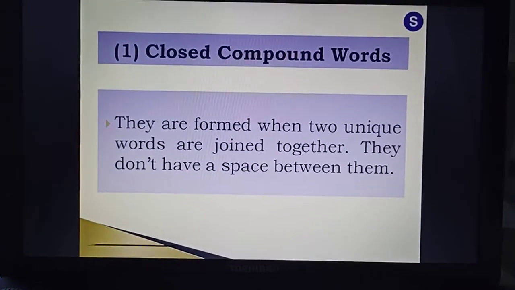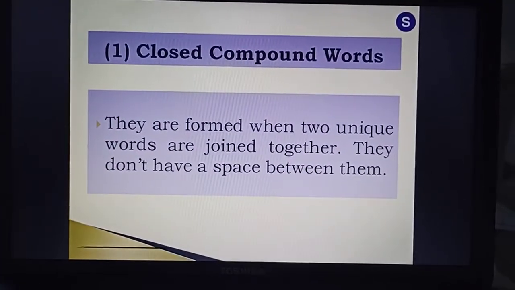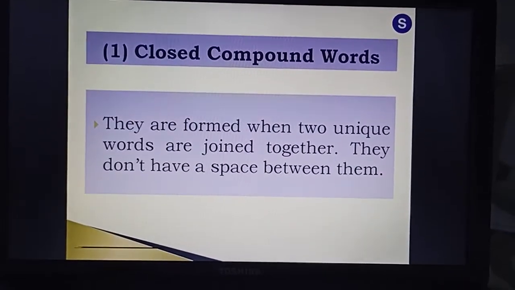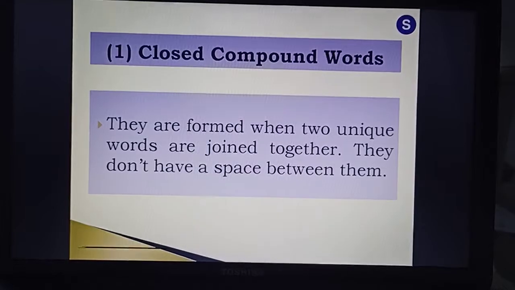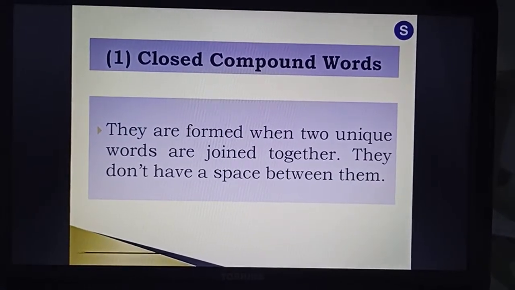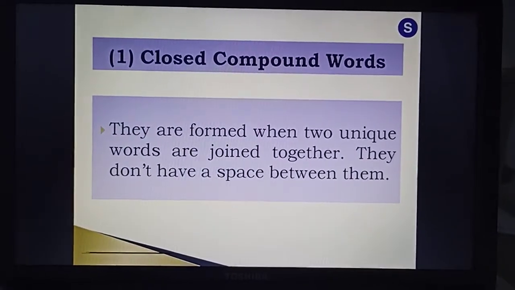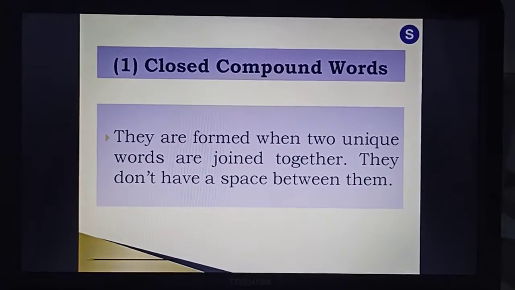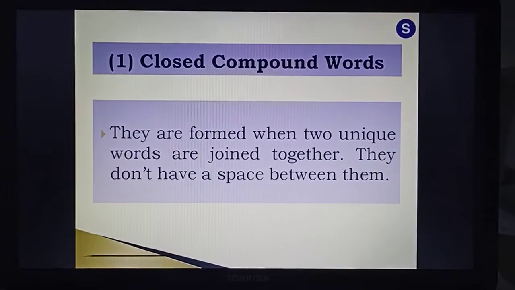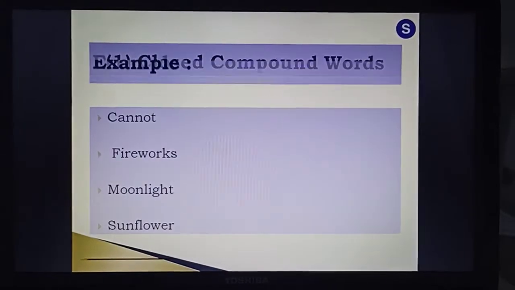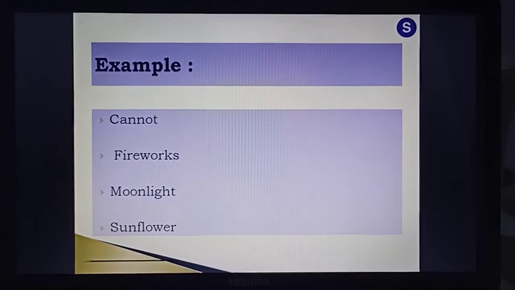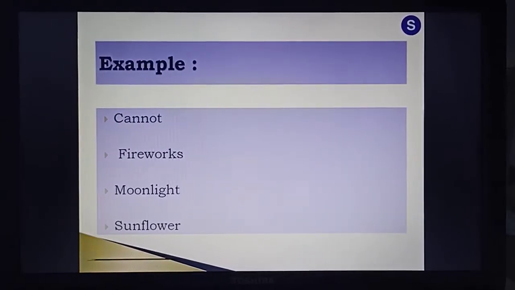Now we will discuss all three subtypes of compound words separately. The first one is the closed compound words. They are formed when two unique words are joined together. They don't have a space between them. From the definition, it is very clear to all of you what closed compound words are. We have examples for this one: cannot, fireworks, moonlight, sunflower.